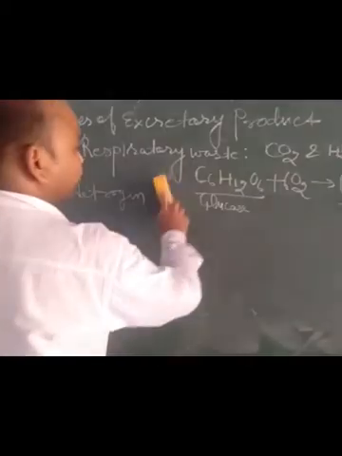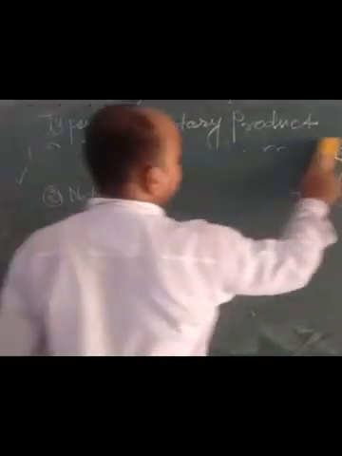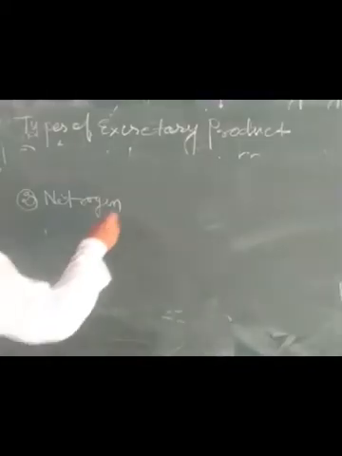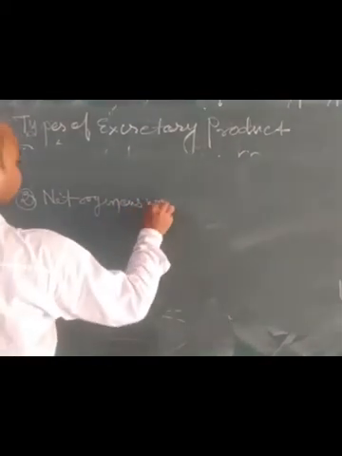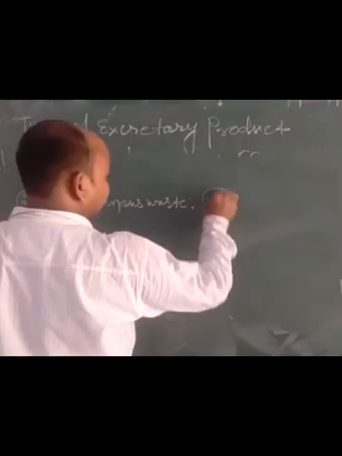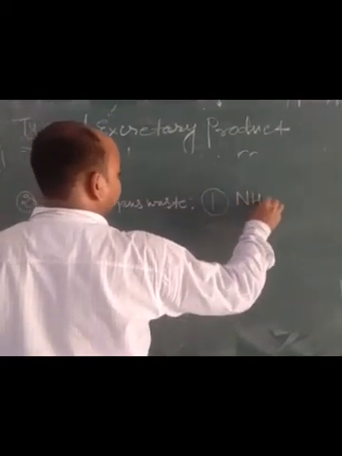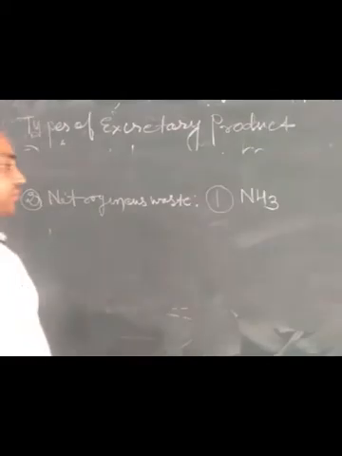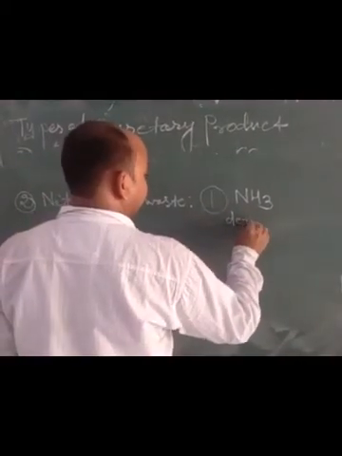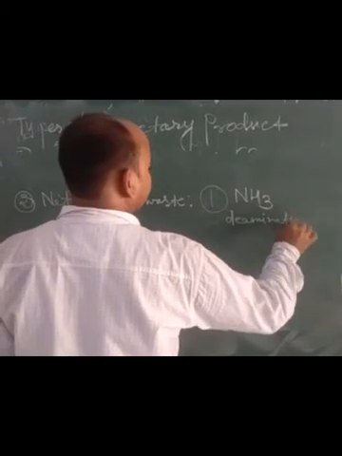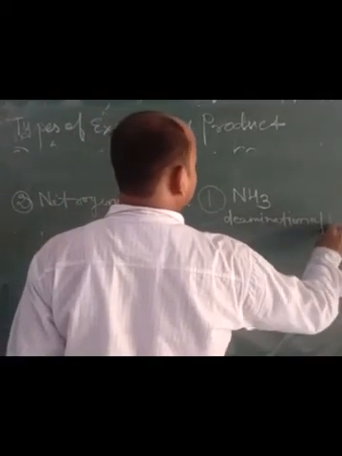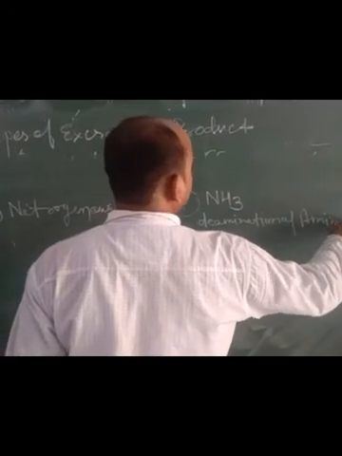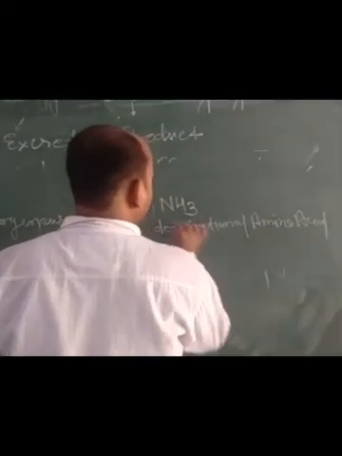Now the second type of waste is nitrogenous waste. The first type of nitrogenous waste is ammonia, NH3. Ammonia is produced by oxidative deamination of amino acids, meaning that due to the breakdown of amino acids, ammonia is produced. It is very harmful to our body.